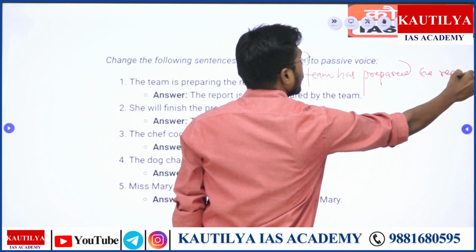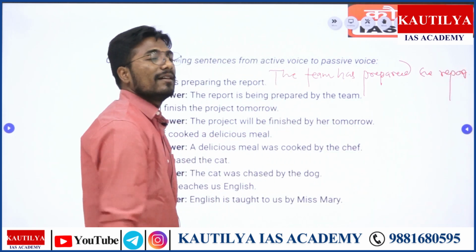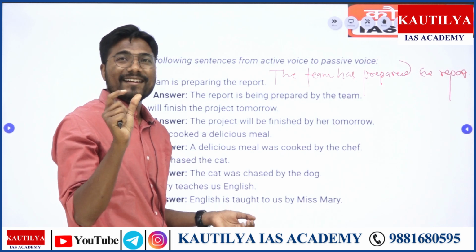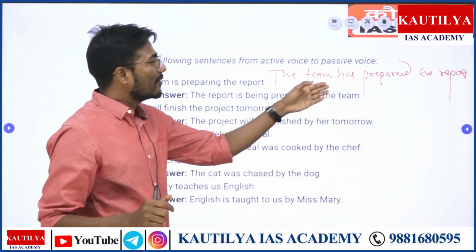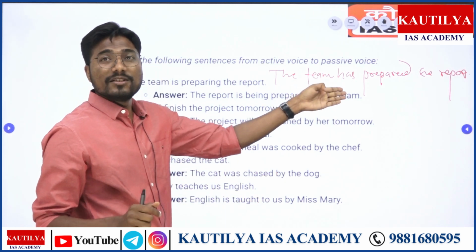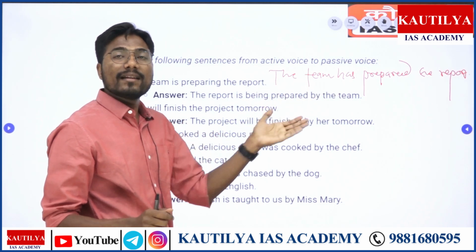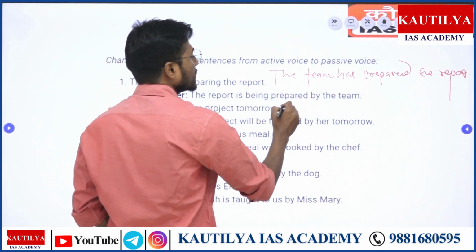Tell me, how are you going to do that? इसमें चेंज क्या करना है आपको? सिर्फ been ऐड करना है, right? और ये present perfect का है, so have, has लेके been ऐड करो। Past perfect का रहता तो had लेके been ऐड करो, that's it.